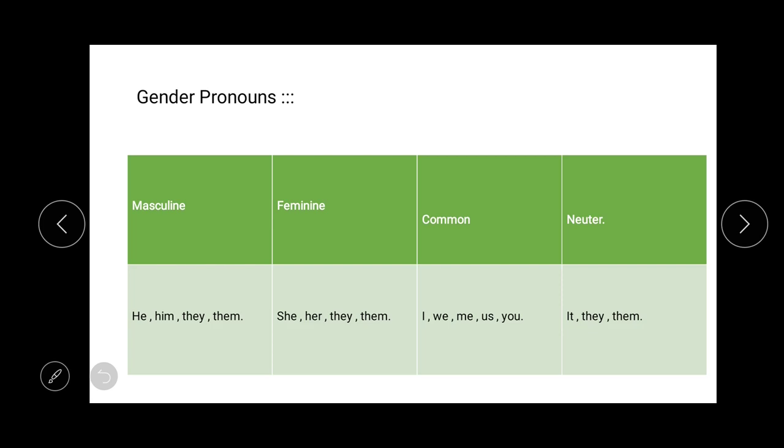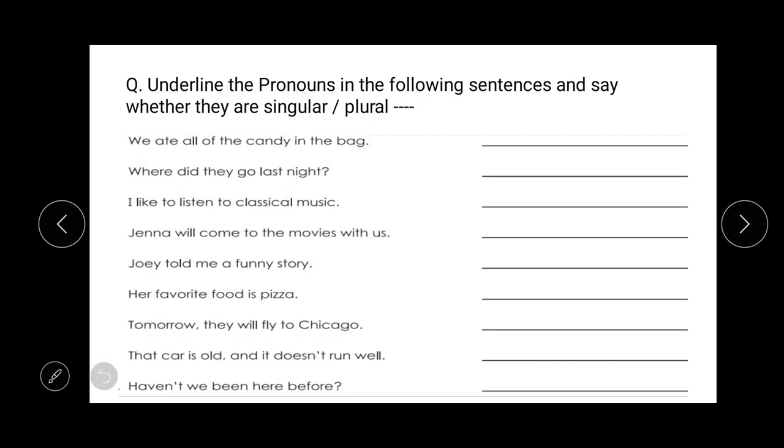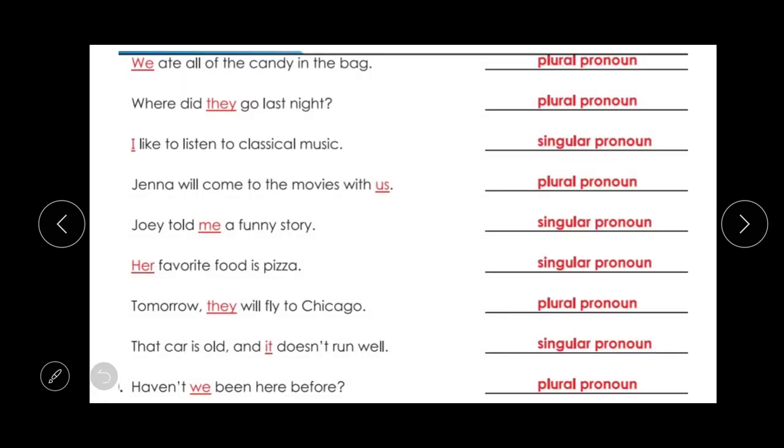Now for your better understanding, here I have included one exercise for all of you. The exercise is to underline the pronouns in the following sentences and say whether they are singular or plural. And students, I will not read out the sentences, you will just do it by yourself. Let me show you the answers.